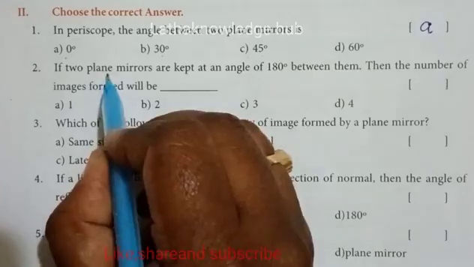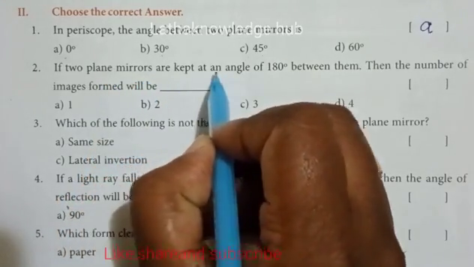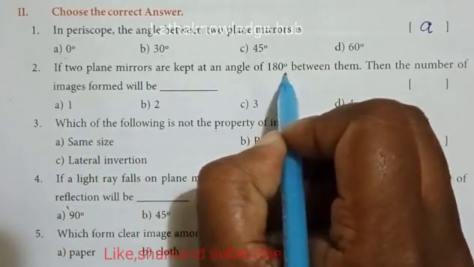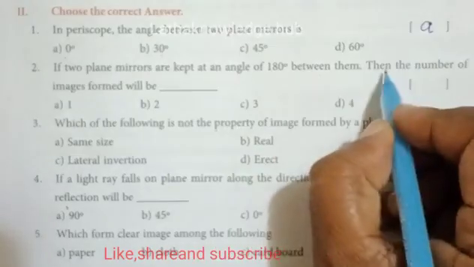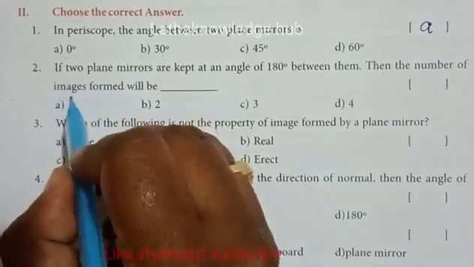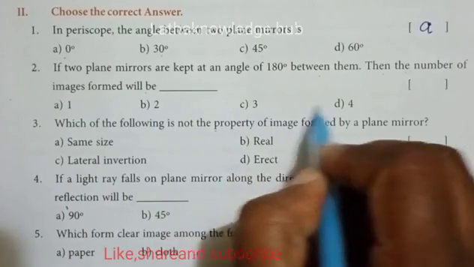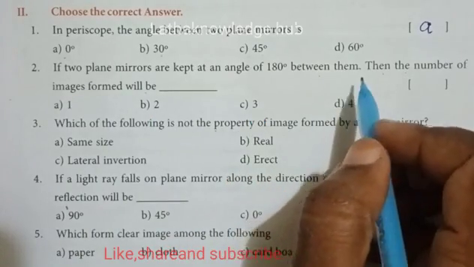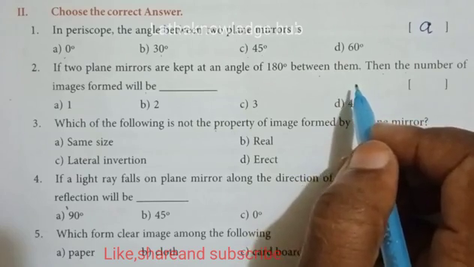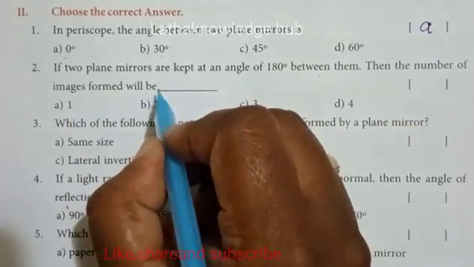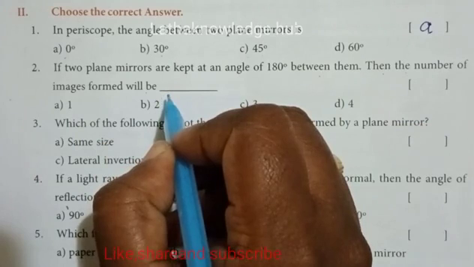If two plane mirrors are kept at an angle of 180 degrees between them, then the number of images formed will be A 1, B 2, C 3, D 4. The answer is A, because with 180 degrees between the mirrors only one image is formed.